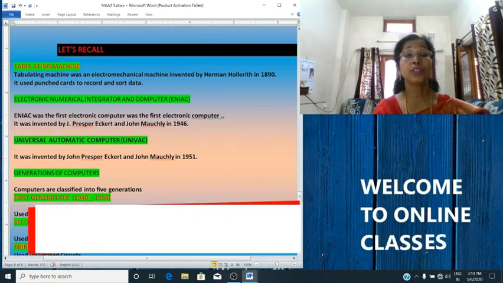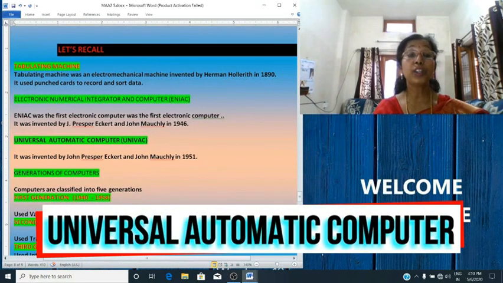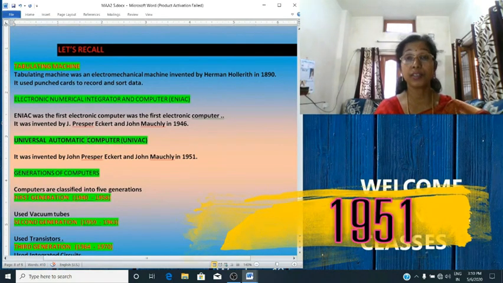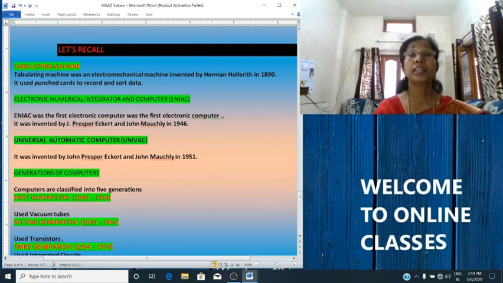Then we studied about UNIVAC, Universal Automatic Computer. This was designed in the year 1951 by John Presper Eckert and John Mauchly. This is also an example of a first generation computer.